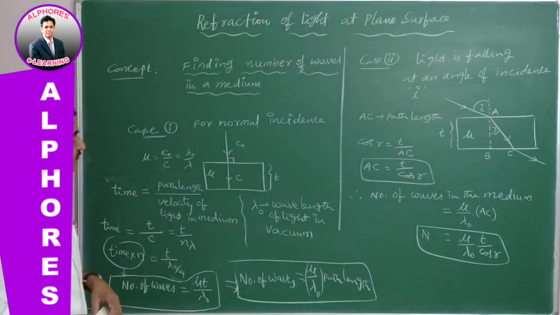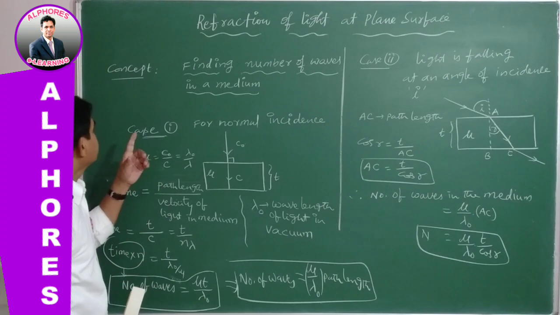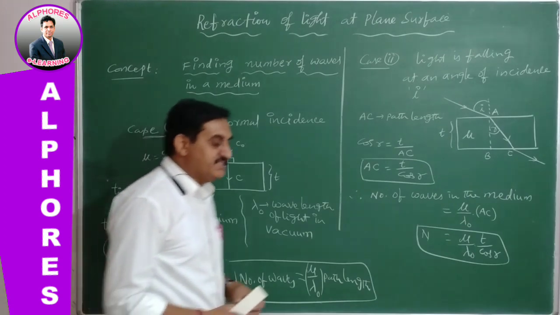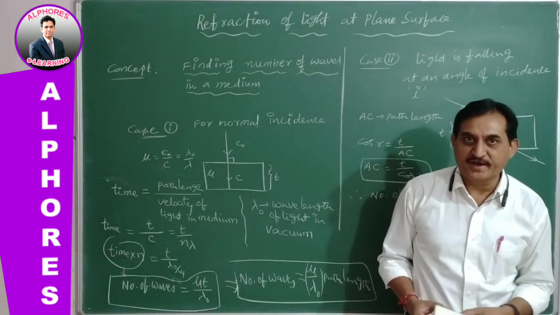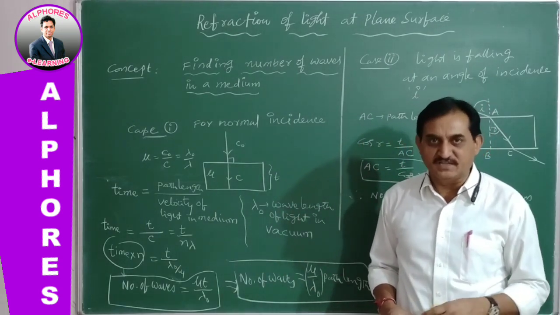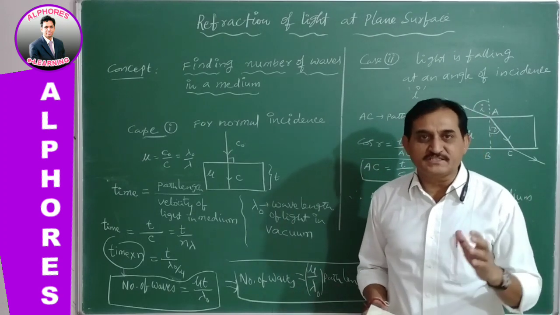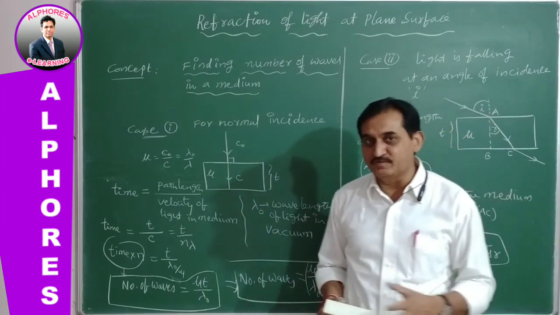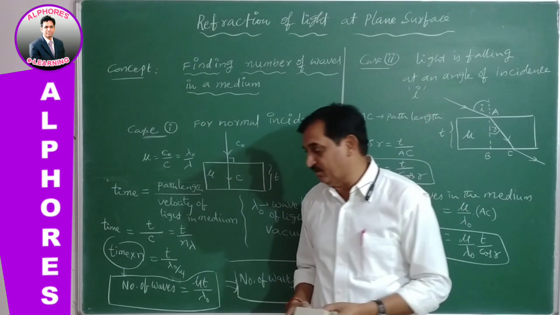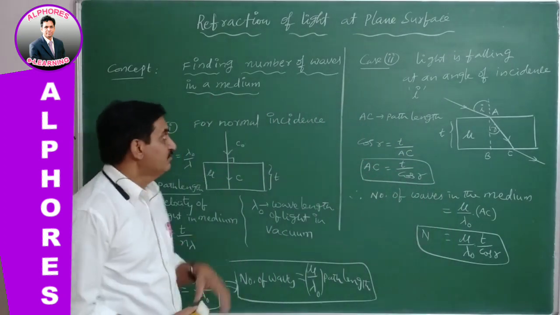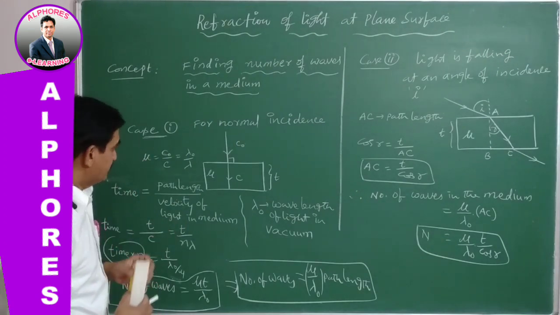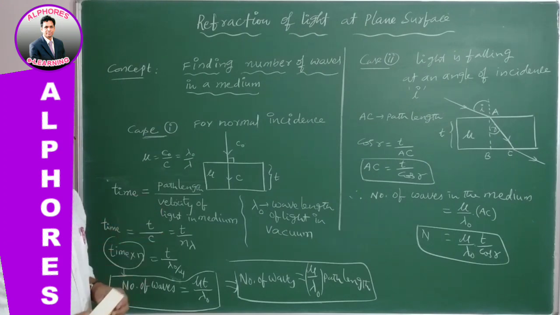So let us go for a very important concept, that is finding the number of waves in a medium. When the light is entering into a medium from vacuum, whenever it is traveling in the medium which is optically dense, or whenever it travels through a certain distance, how many waves will be accommodated in it? How can we find the number of waves accommodated in the medium when it has travelled a certain distance in it? That is the concept.